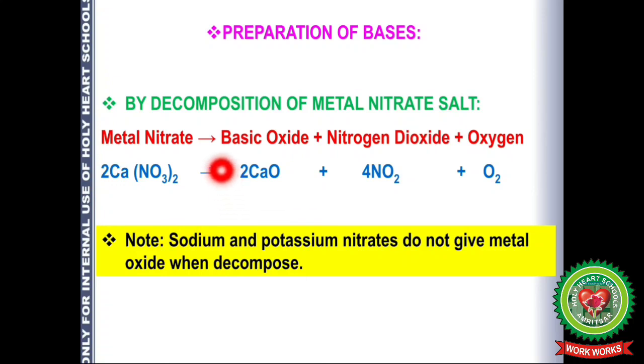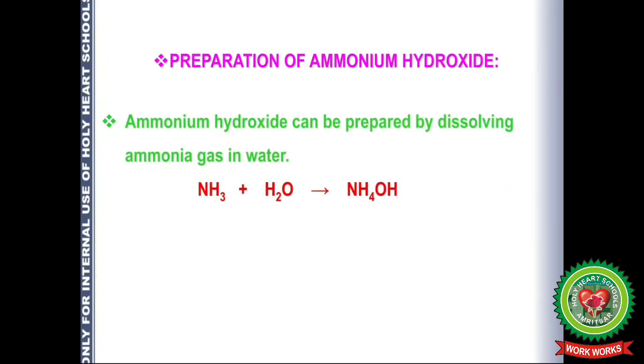For example, if we take calcium nitrate, when it breaks down in the presence of heat, it will form calcium oxide, and as it is nitrate, it will give nitrogen dioxide gas, NO2, and oxygen gas. But we should remember that sodium and potassium nitrates do not give metal oxide when decomposed.